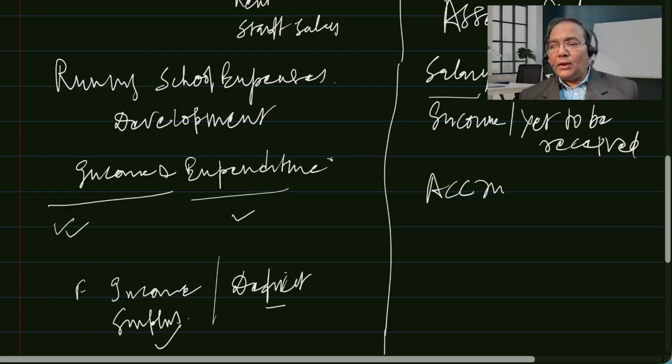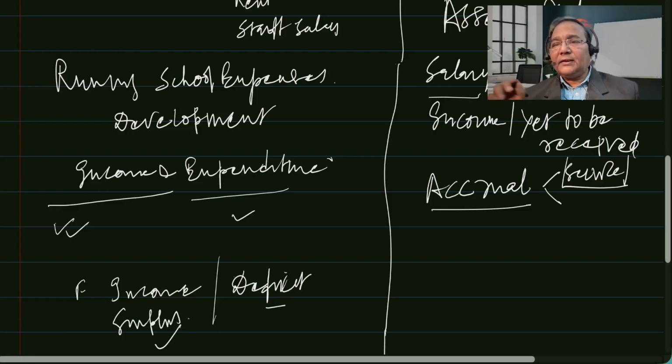So it works on accrual basis. Accrual means either earned or received. If the service is provided or products are sold, it is to be considered as revenue. Whether cash is received or not is not material for deciding the profit or loss in case of a profit organization.